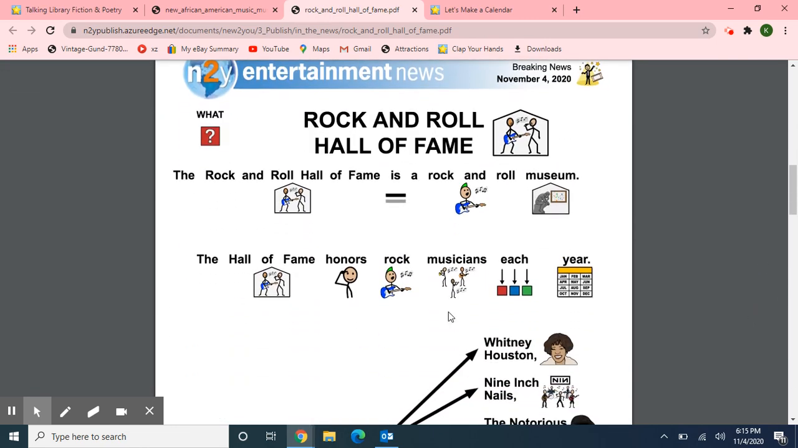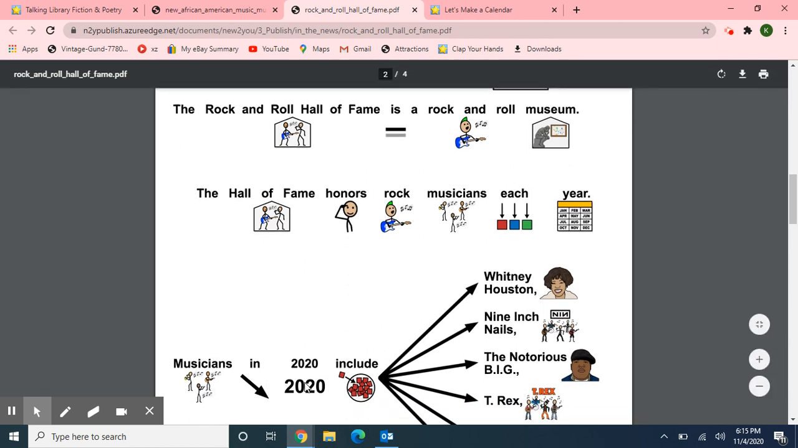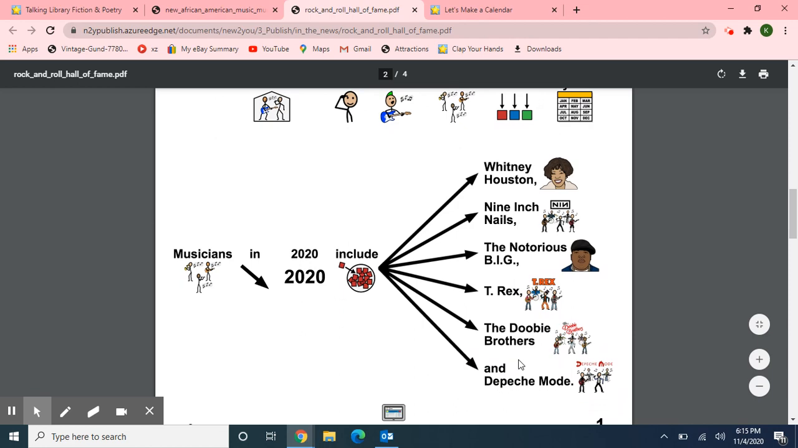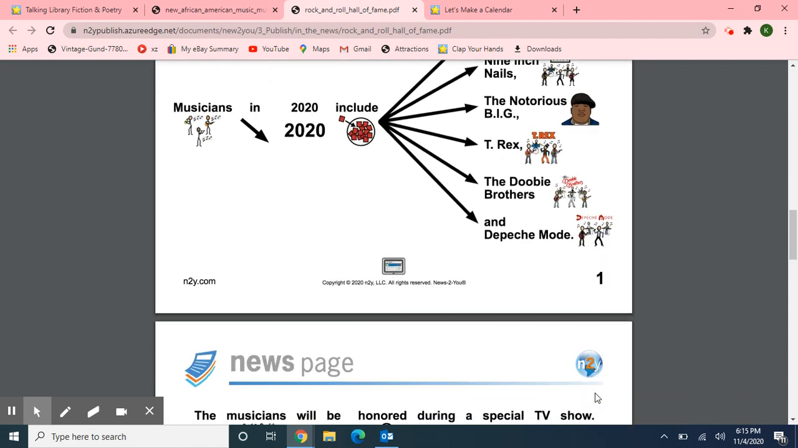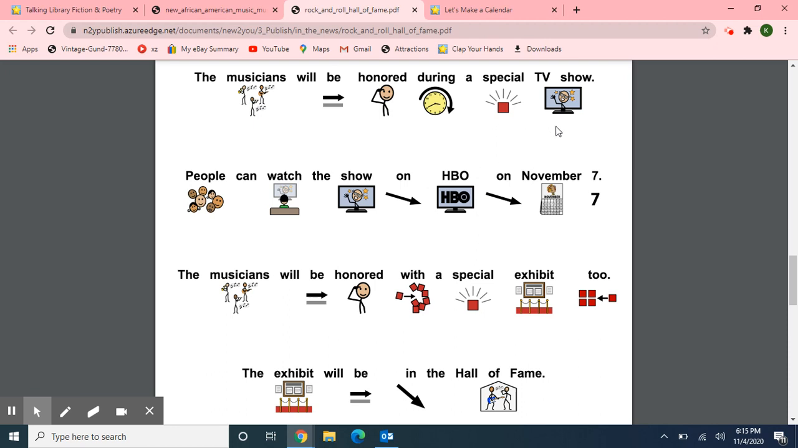Now I have the same article. We have pictures with the words and entertainment news that came out today. The Rock and Roll Hall of Fame is a rock and roll museum. The Hall of Fame honors rock musicians each year. Musicians in 2020 include Whitney Houston, 9 Inch Nails, the Notorious B.I.G., T-Rex, the Doobie Brothers, and Depeche Mode.